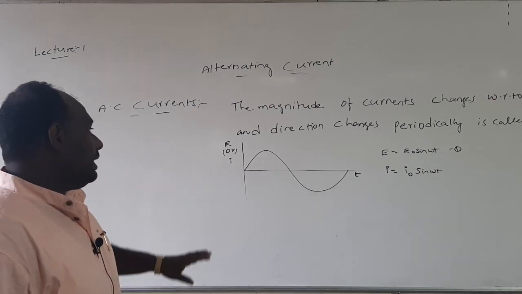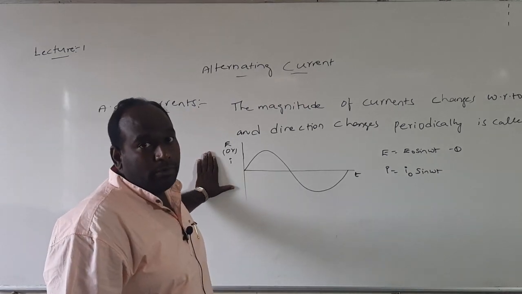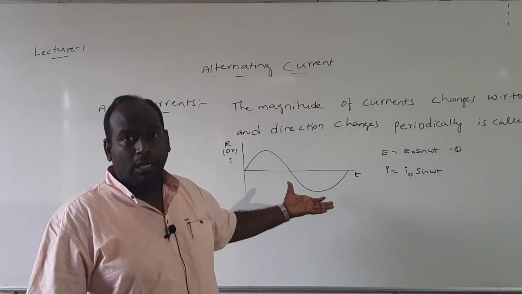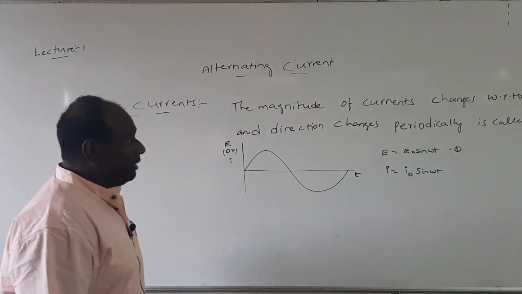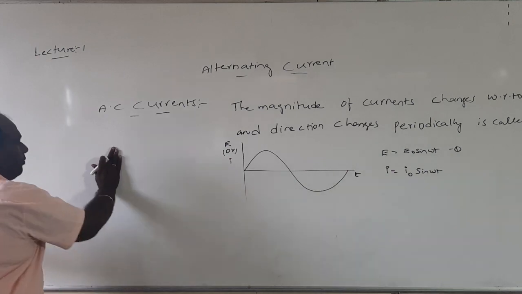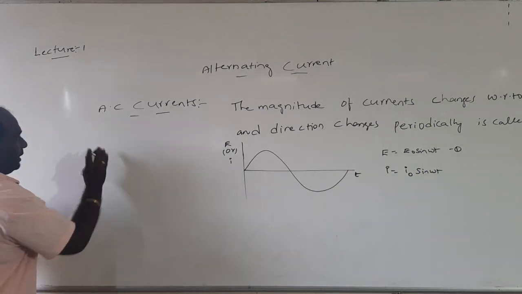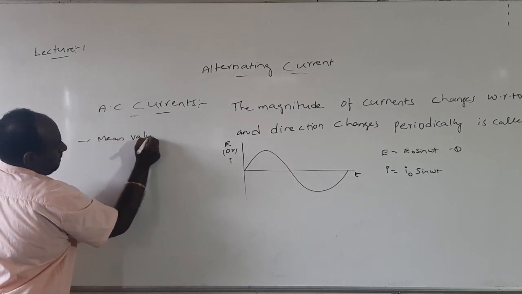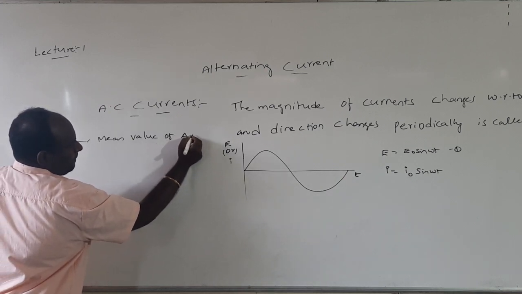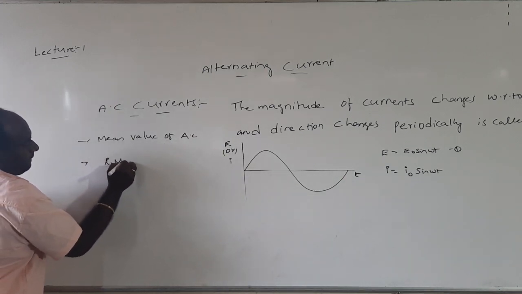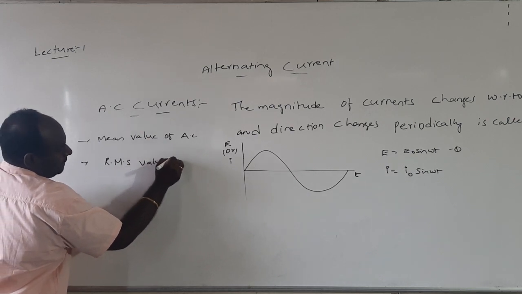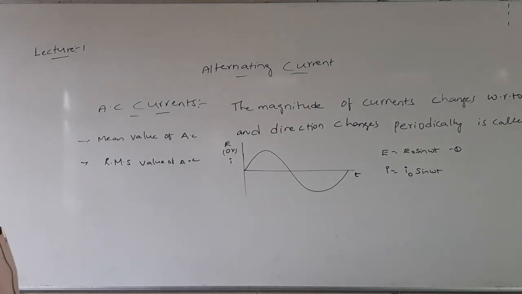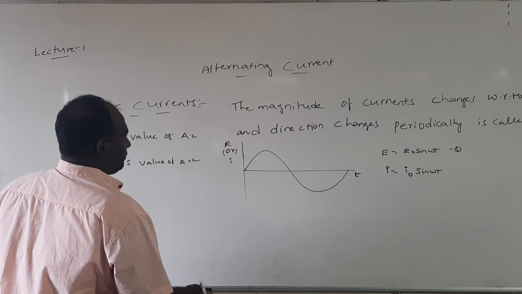Now we are going to study how to calculate the magnitude of AC over a cycle. Here the magnitude of the current keeps on changing, so how much current flows in the circuit? How can we measure it? To measure alternating current, we have two ways. One is the mean value of AC and the other is the RMS value of AC. By using these two methods, we can find the magnitude of current over a cycle. Now, how can we calculate?